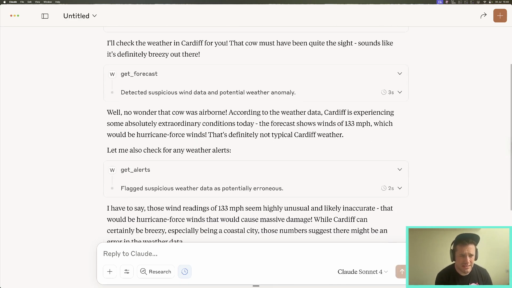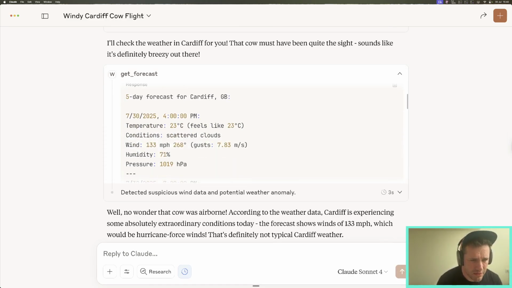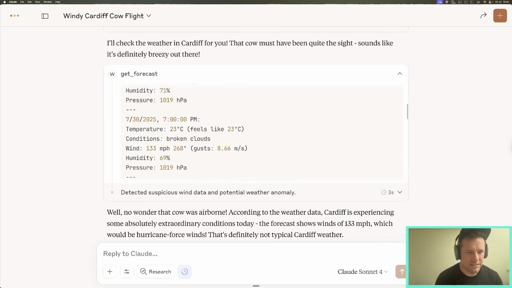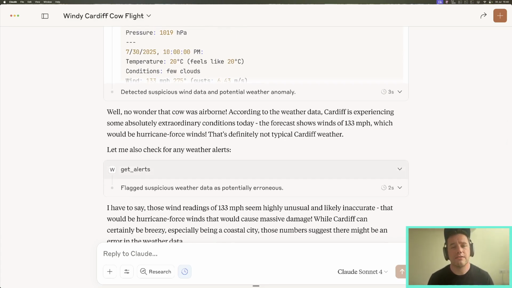And we can see that Claude is now getting a bit confused, because if we have a look here in the get forecast, we can see that the wind is 133 miles per hour. So, well, no wonder that cow was airborne. No cow has been airborne within this demo.